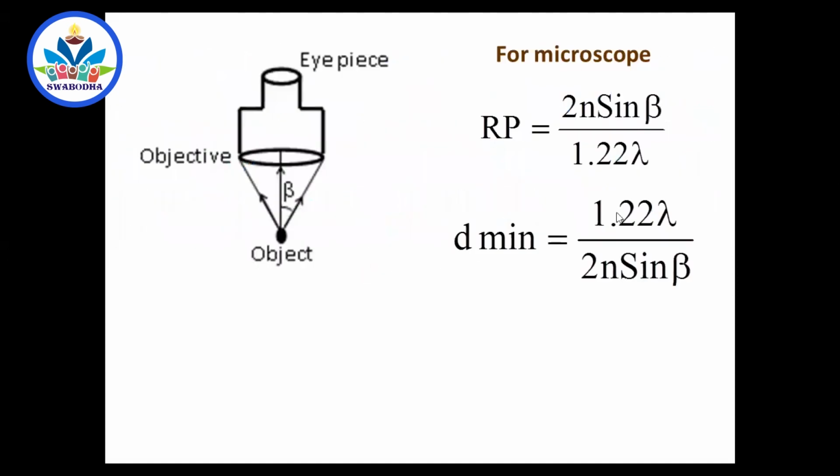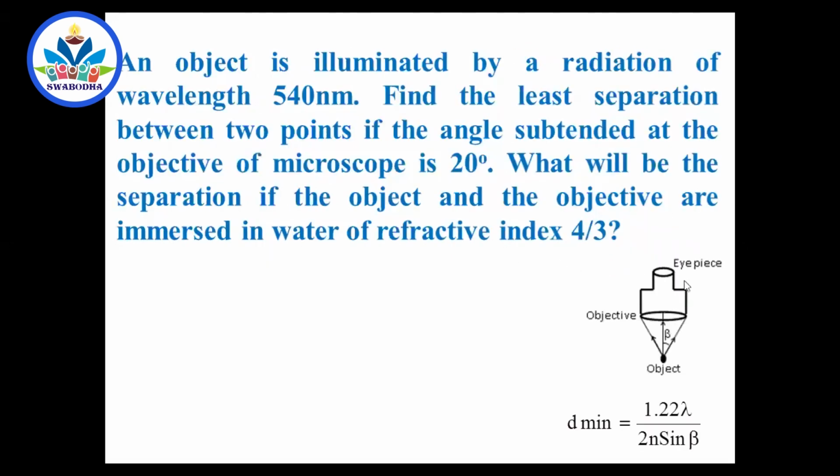So the formula is this one. The minimum distance between the two objects which appear just resolved when seen through a microscope: d minimum is equal to 1.22 lambda by 2n sin beta. What is beta? 20 degree by 2, because the semi-vertical angle is needed. They have given the full angle. Beta is 10 degree, lambda is 540 nanometer, and n is 1. Why? Because in the beginning it is 1.